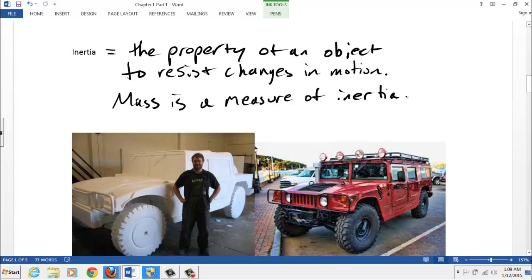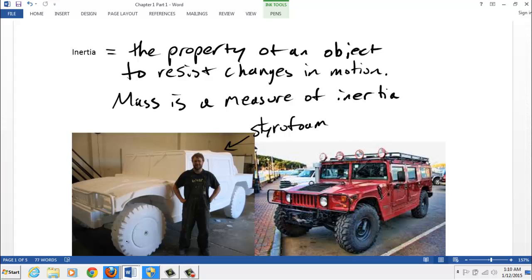So right down here, I did a little surfing on the web and found this Hummer made of styrofoam. Sorry. There's a real Hummer, and I bet this guy here could probably lift up the corner of this Hummer. Styrofoam does have some weight.